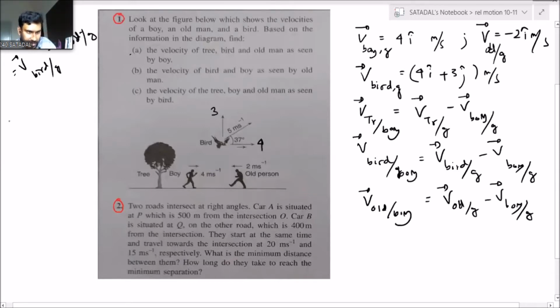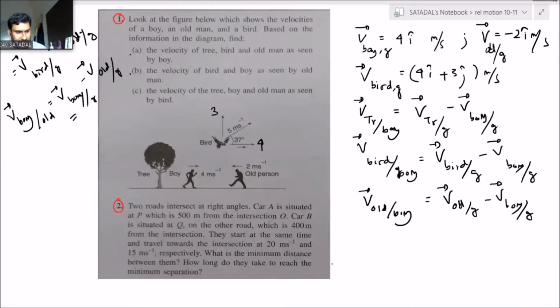And next, the velocity of the boy with respect to the old fellow is equal to the velocity of the boy with respect to ground minus the velocity of the old person with respect to ground. That will give you the answer for question B, and similarly you can solve question C also. So do it quickly, all of you, just for practice.